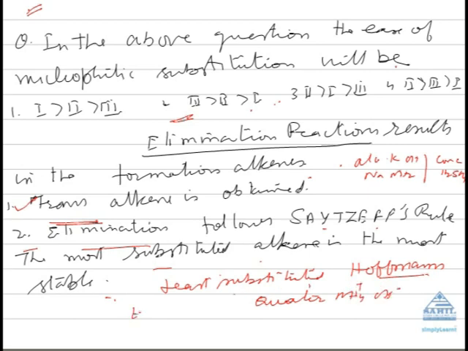Or if you have got tertiary butoxide ion and you are reacting with tertiary butyl chloride, then steric hindrance is more. At that time, the least substituted alkene is the major product. These things must be kept in mind.